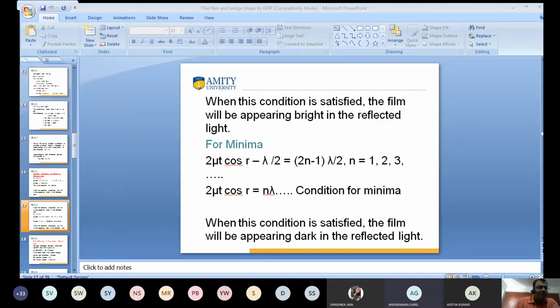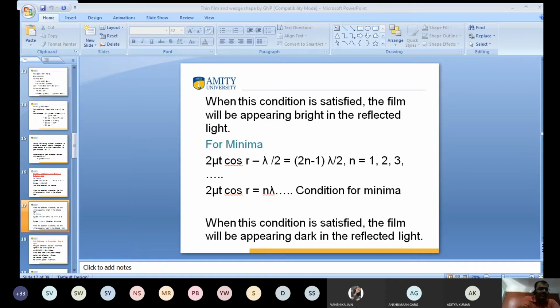The same thing applies when we talk about the intensity of maxima and minima. 2n plus 1 lambda by 2 is an answer, and 2n minus 1 lambda by 2 is also an answer, both for minima, an odd multiple. So you take the value of n, and plus or minus lambda by 2 refers to the direction.